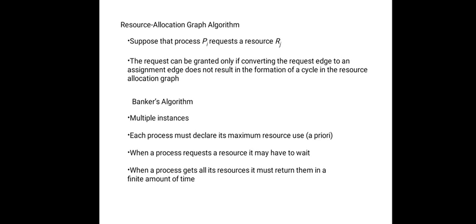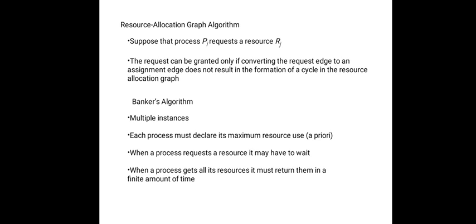It is very important. The basic idea is that whenever a claim edge is going to be converted into a request edge, there should not be any cycle formation in the graph. If it is forming, then there is a possibility of deadlock. Of course, an algorithm for detecting a cycle in this graph requires on the order of n square operations, where n is the number of processes in the system.